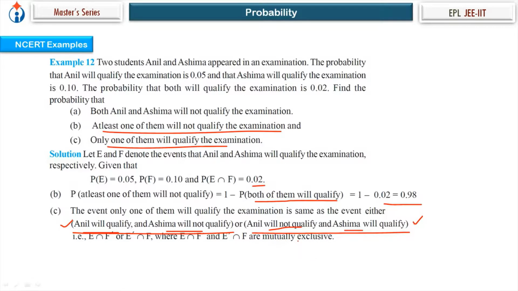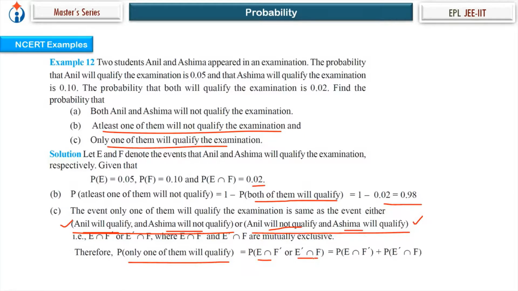So they are mutually exclusive events. So only one of them will qualify. Probability of occurrence of this or this is P of A union B. If A and B are mutually exclusive, P of A union B is P of A plus P of B. And P of E intersection F dash, E but not F, is P of E minus P of E intersection F, from the Venn diagram we just learned.